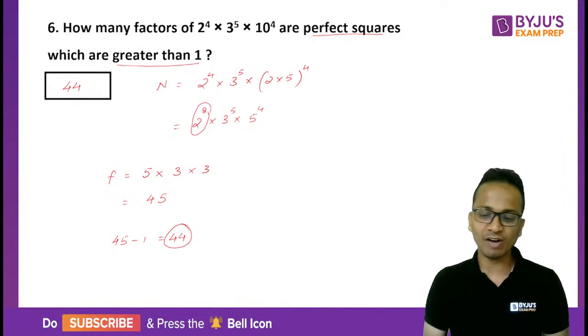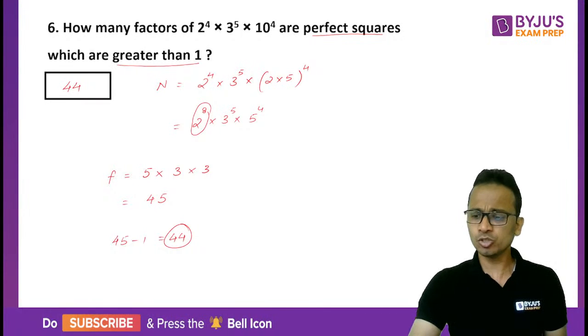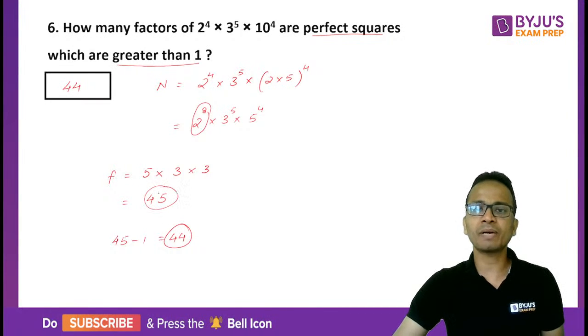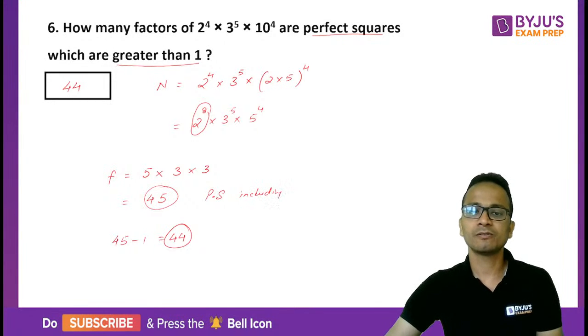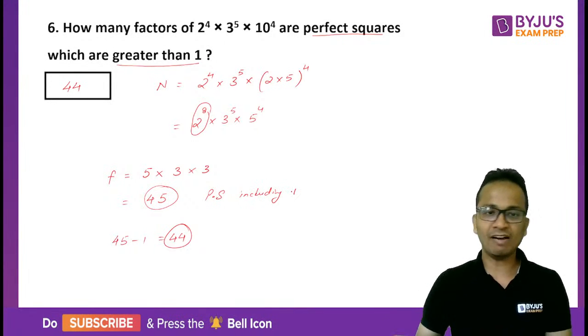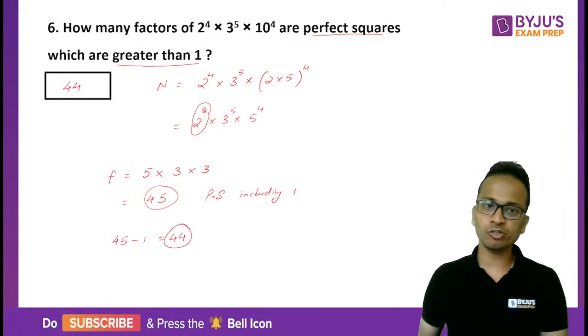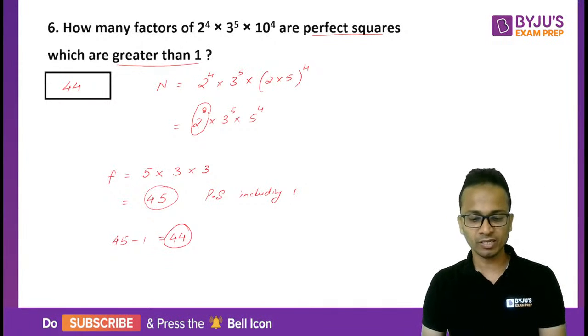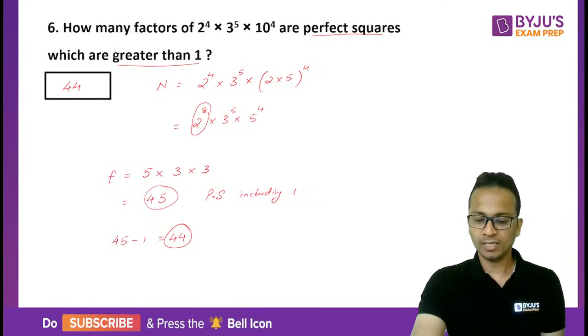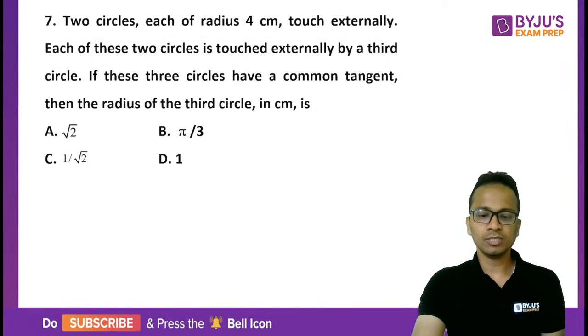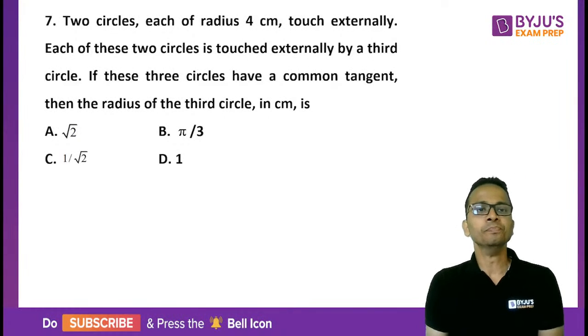I hope you have understood what I have just explained. So these 45 factors will be the perfect square factors including 1. But we'll have to remove 1 because I need the factors which are greater than 1. So that is why the answer will be equal to 44. All right, so let's move on to question number 7.